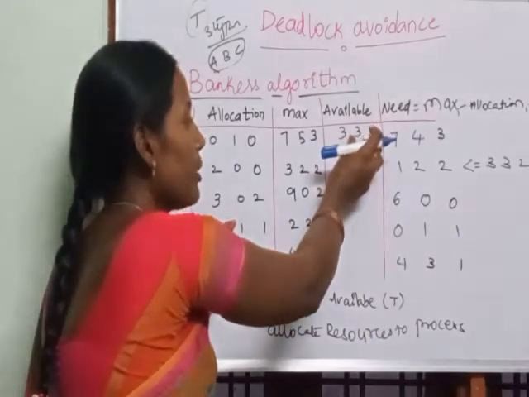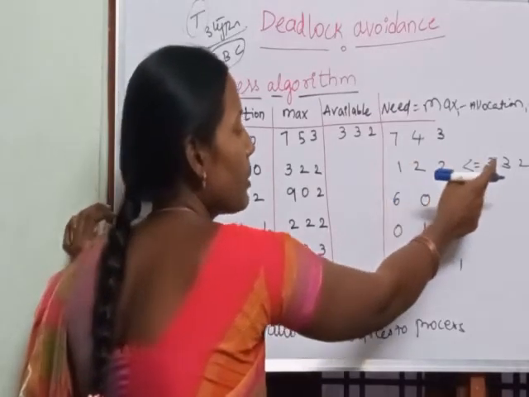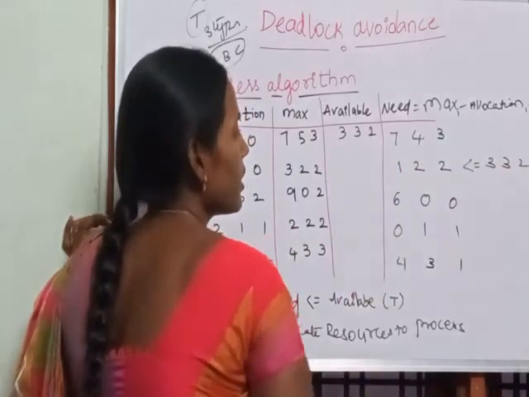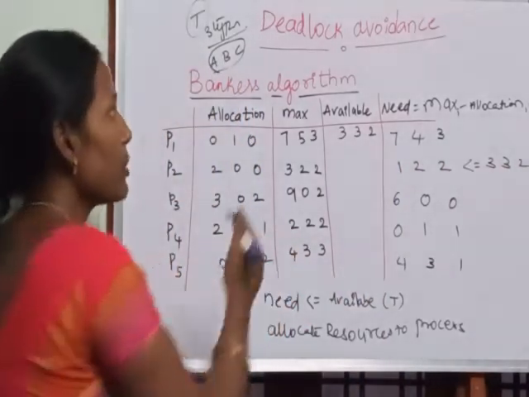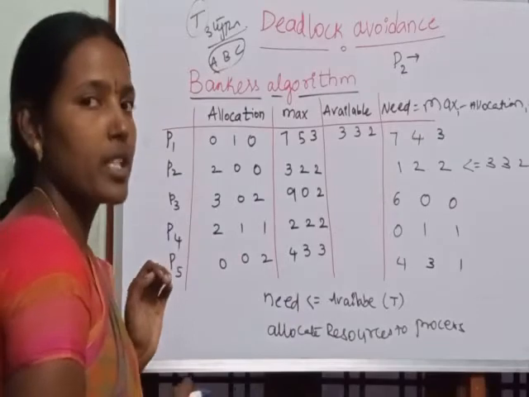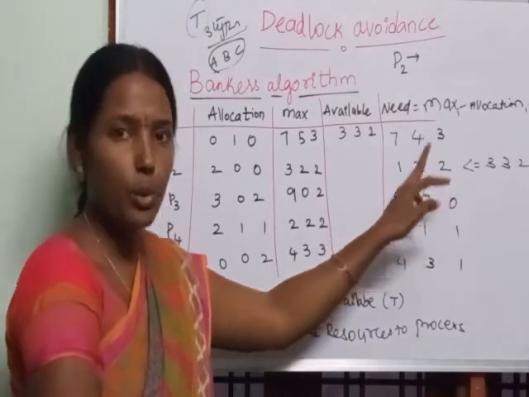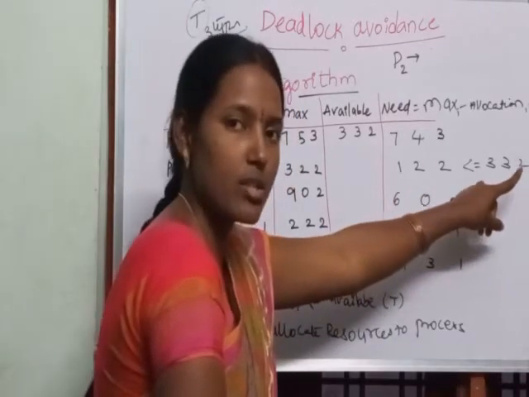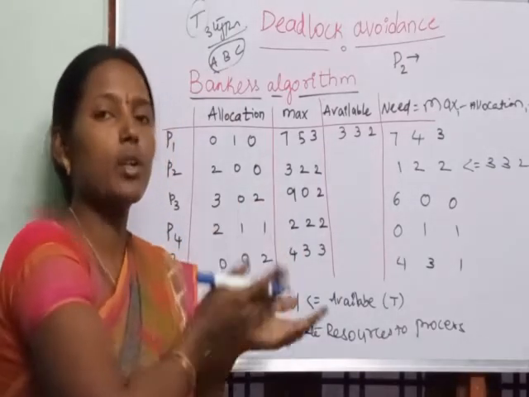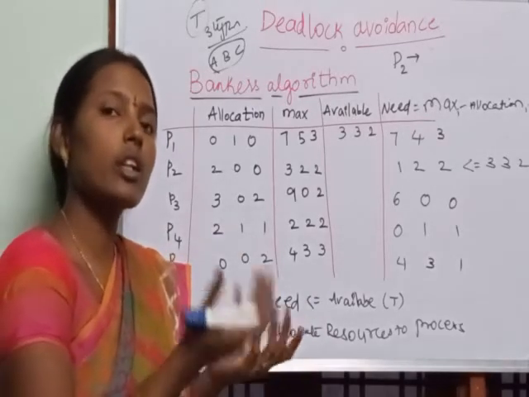The operating system will give the available resources to process P2. How much does it need? 1, 2, 2, out of the available 3 A's, 3 B's, 2 C's. It requires 1 A, 2 B, 2 C's. Now the operating system will give permission to which process first? P2 is given the permission. So process P2 takes these 1, 2, 2 resources out of the available 3, 3, 2. Now it executes its task and all the resources will be given back to the operating system, because its task is completed. So the operating system will take all the resources.